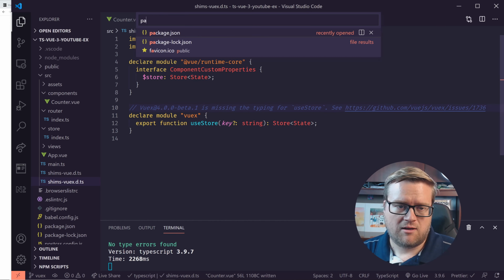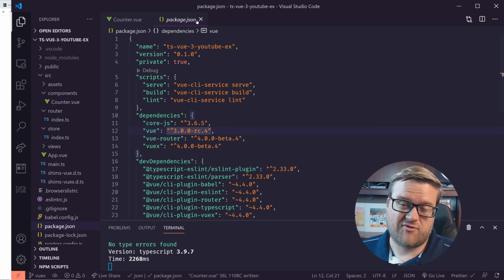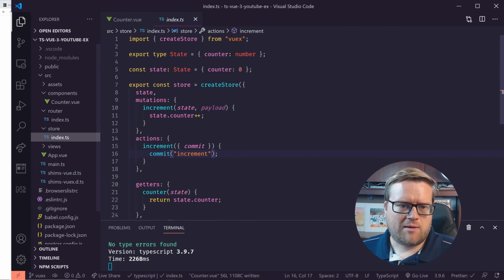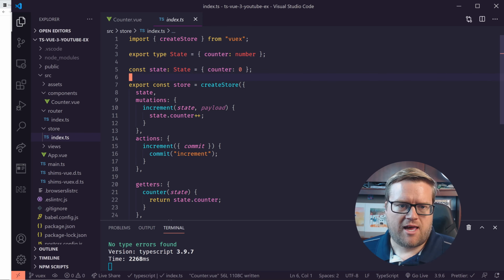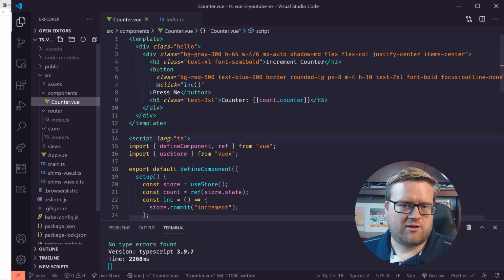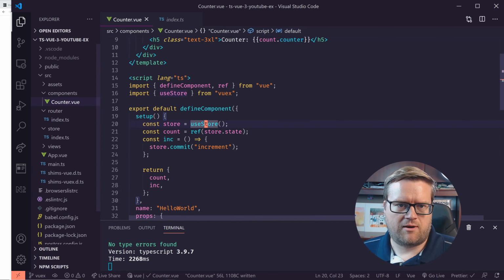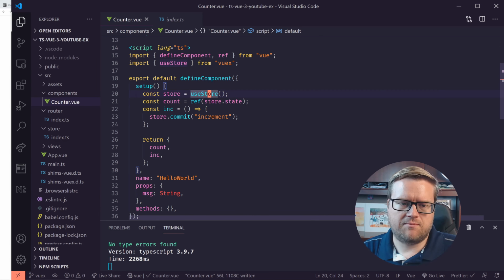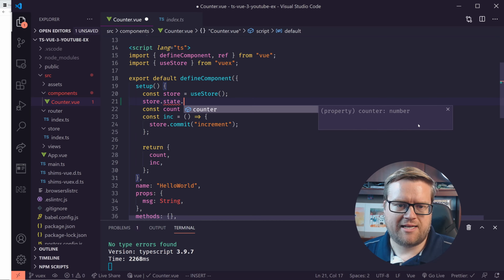As of this recording, I am using Vuex 4 beta 4, Vue router beta 4, and Vue 3 RC4. It is very close to coming out, so that's really cool. And if you remember, this is the store that we have right now. We're using just one exported type called State, which has this counter in it. And now we have this createStore here, which we have the state, mutations, actions, and getters. And then on our counter view, you could see here we grabbed the useStore, which we grabbed from there, and now we have some very basic types. So if we do store.state, we see counter.